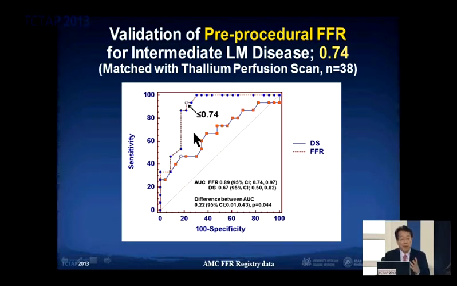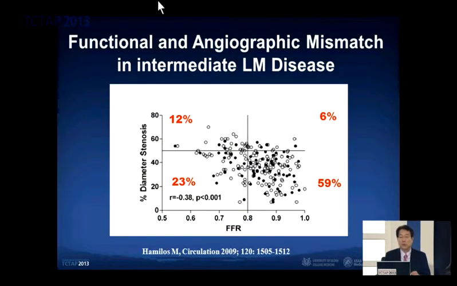However, for left main disease the FFR cutoff value was calculated as 0.74, and the practical use of 0.8 is quite appropriate.